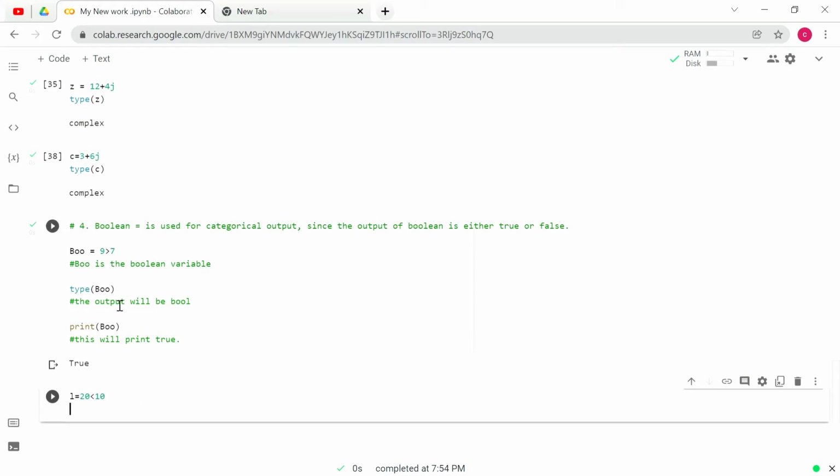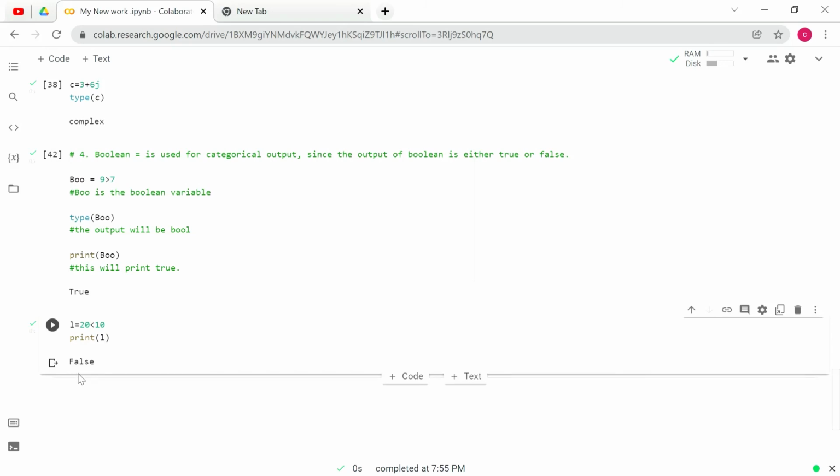And I want to check whether this is true or false. So write the code print of L and check the result. Yes, the result shows that it is false.